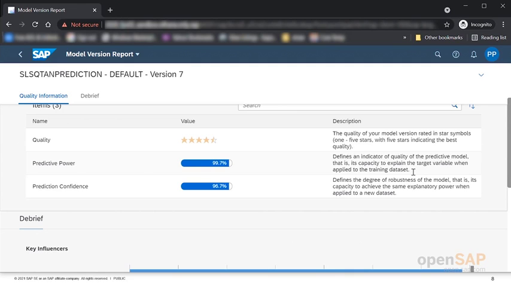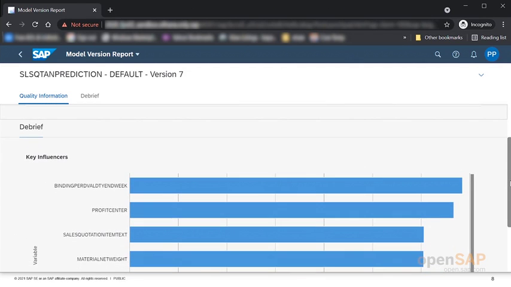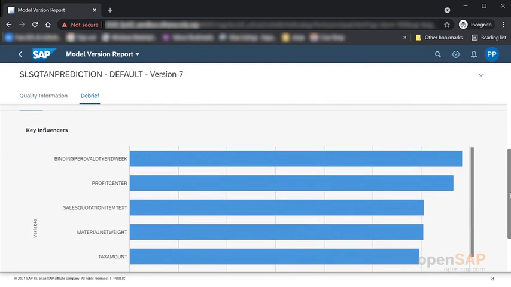And then the prediction confidence. This is where it shows the robustness of the model, the capacity of achieving the same kind of power when it is applied to a new data set. So those are the things that are provided here. And then you could see in this particular model, for each of these models, depending on the input variables that you give and the output, your target variable, you have a few key influencers.